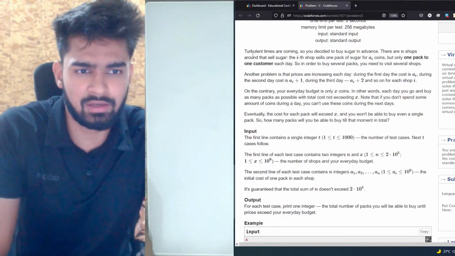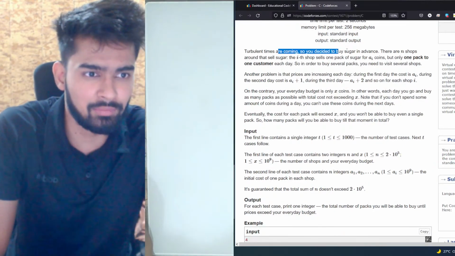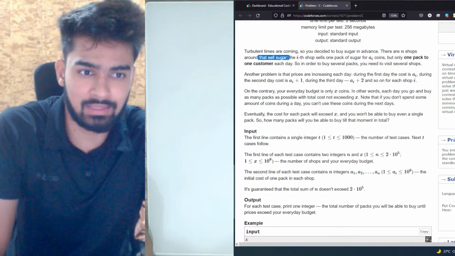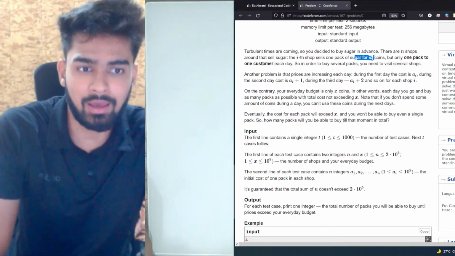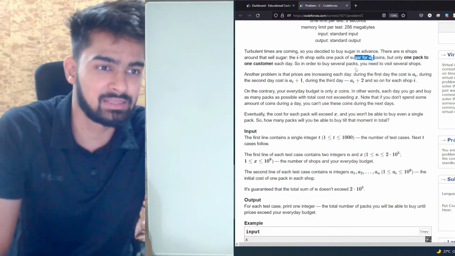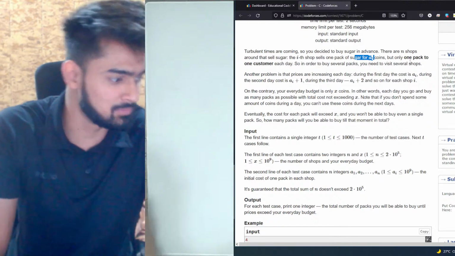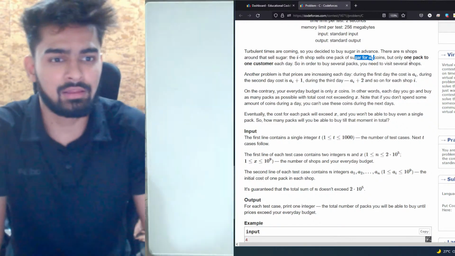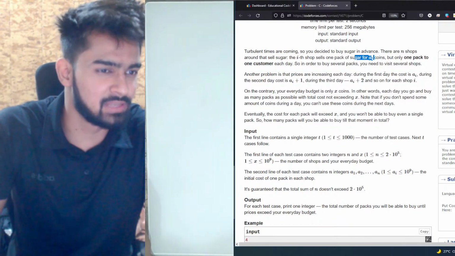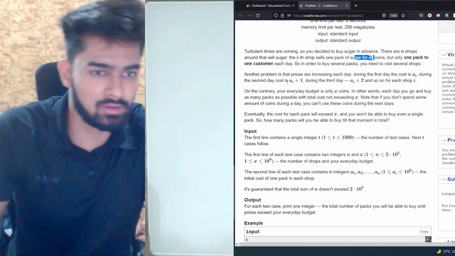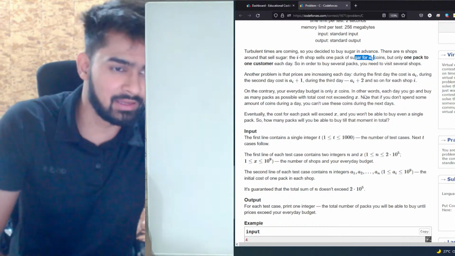There are n shops around that sell sugar. You need to buy sugar. The ith shop sells any pack of sugar for a_i coins, but only one pack per customer each day. So in order to buy several packs, you need to visit several shops. Another problem is that prices are increasing every day. During the first day, the cost is a_i. During the second day, the cost is a_i plus 1. During the third day, it is a_i plus 2.